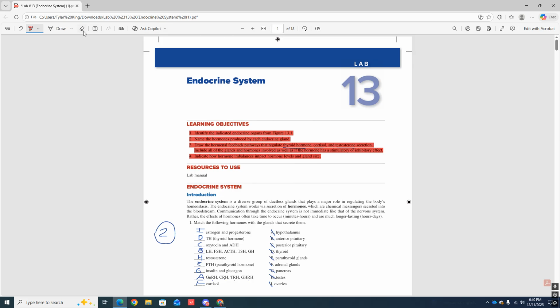Okay, so once again, I'm going to just write out the two rules real quick. Remember, rule 1, if it's normal, start at the top. You start with the hypothalamus. And if it's abnormal, you start at the problem. That's going to dictate everything else. The problem will dictate how everything else goes. So always start at the problem in an abnormal pathway, okay? All right, guys, golden rule right there. Perfect. Besides that, guys, that's it.